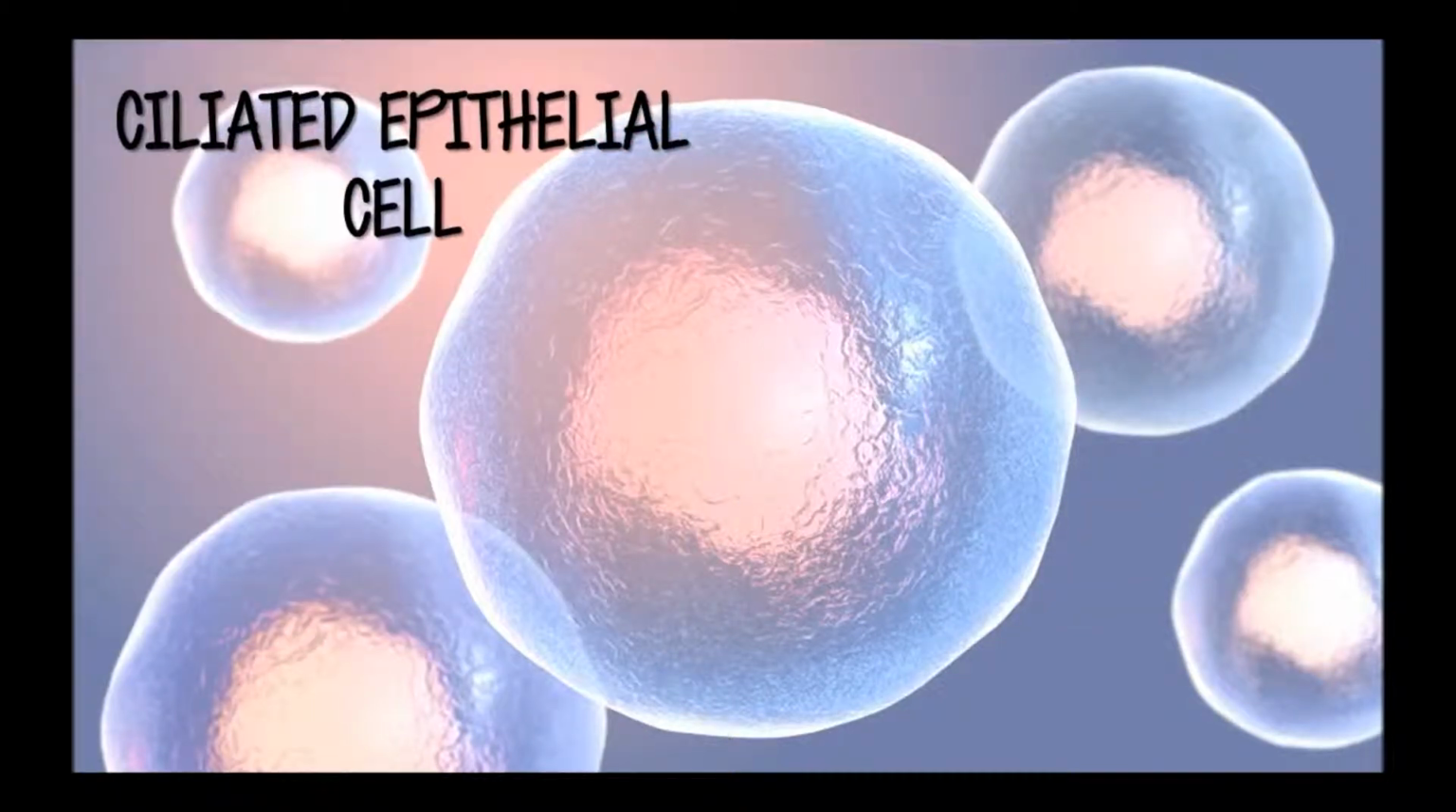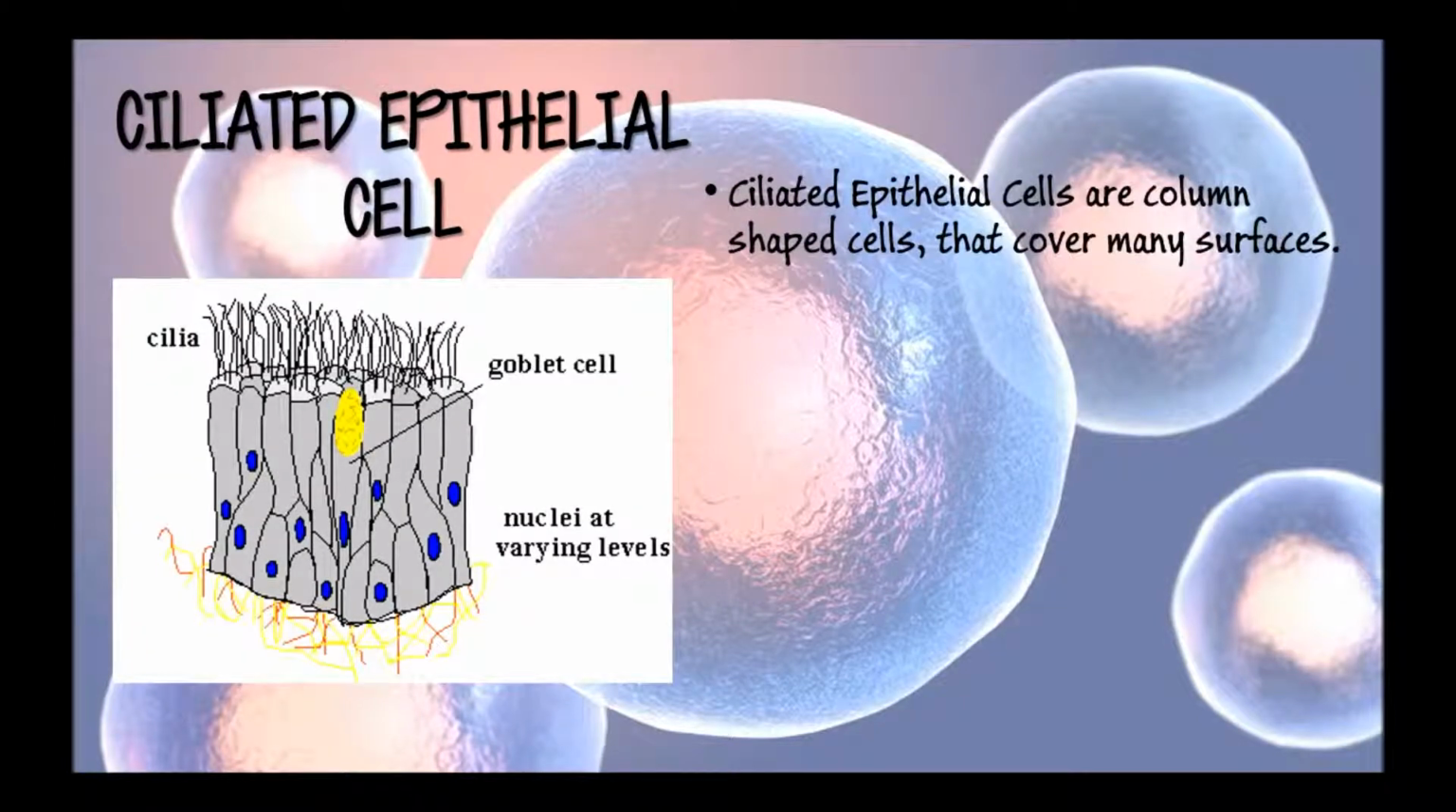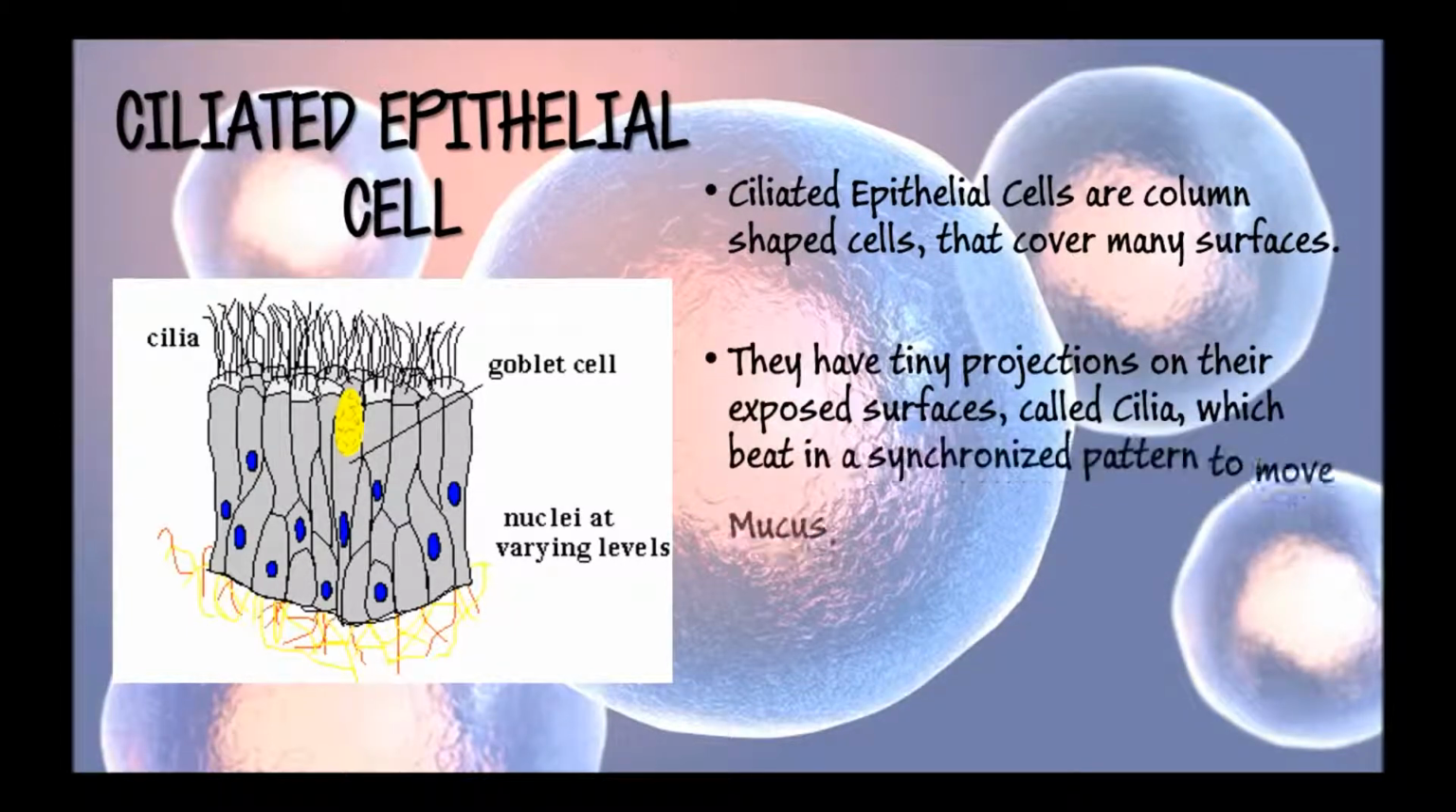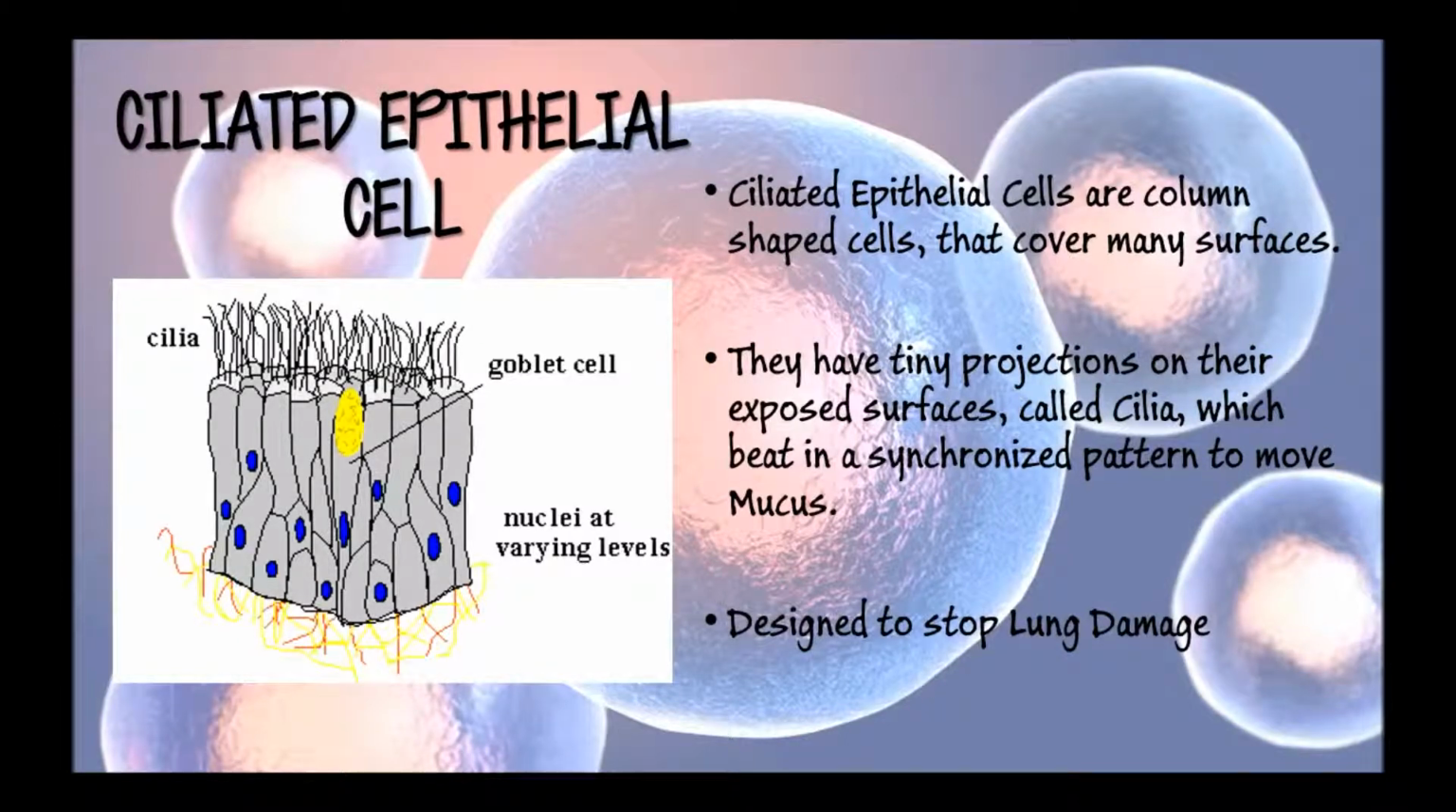Ciliated epithelial cell. Ciliated epithelial cells are column-shaped cells that cover many surfaces. They have tiny projections on their exposed surfaces called cilia, which beat in a synchronized pattern to move mucus. It is designed to stop lung damage. The cilia sweep mucus with trapped dust and bacteria back up to the throat.